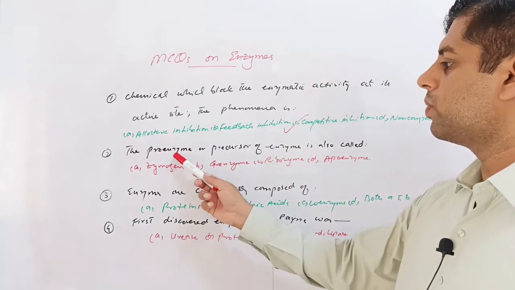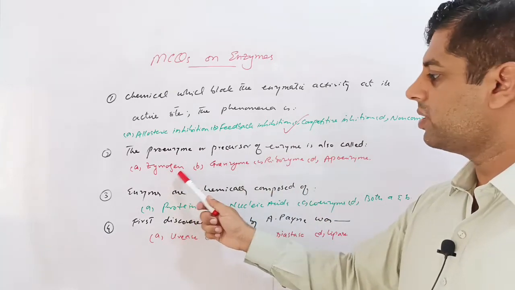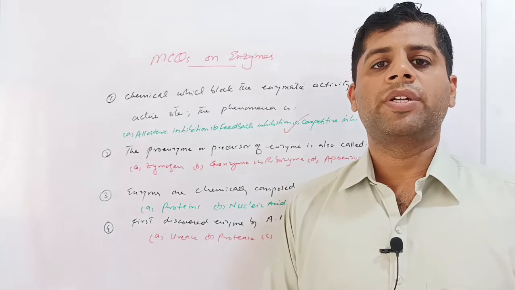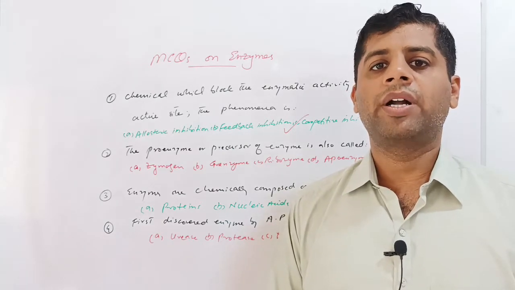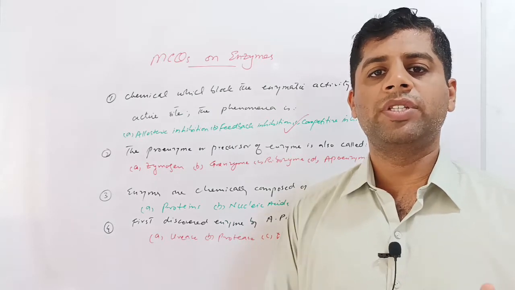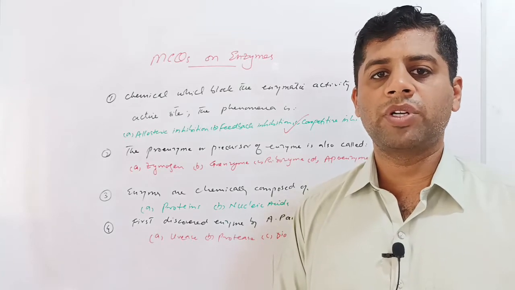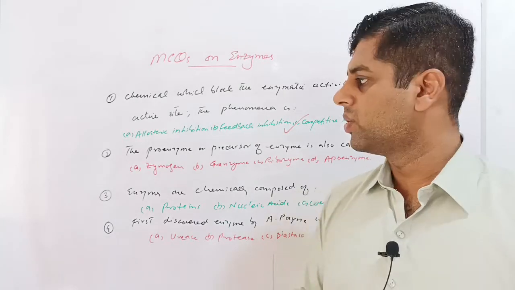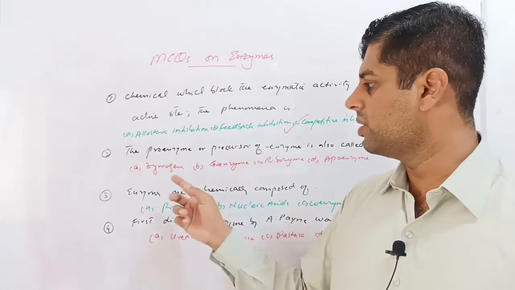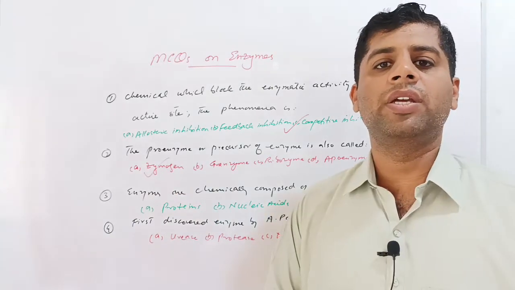Next question: the proenzyme or precursor of enzyme is called. Given options are zymogen, granzyme, ribozyme or apoenzyme. Basically, the enzymes contained in the body are in inactive form, called proenzymes, and at the time of need these enzymes are converted into active states. Because if these enzymes were present in active or functional state, they may damage the body's own tissues or organs. So the technical name for this is zymogens. Zymogens are those kinds of enzymes which are present in the inactive form.